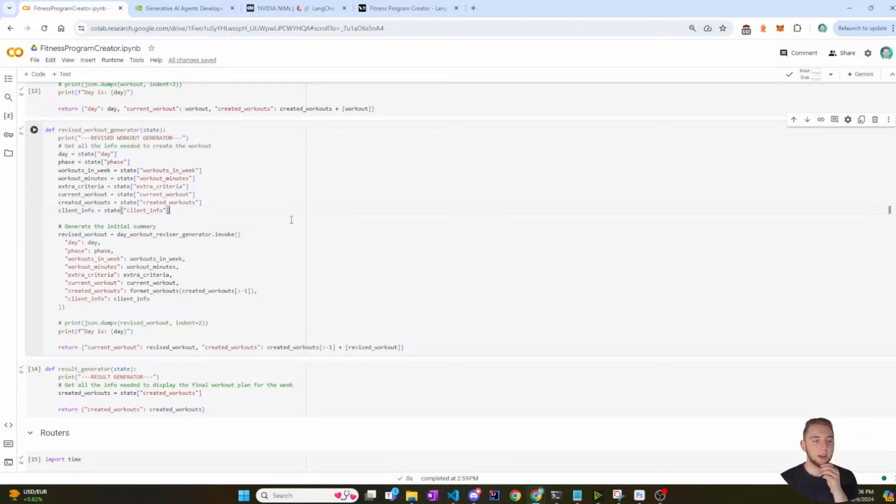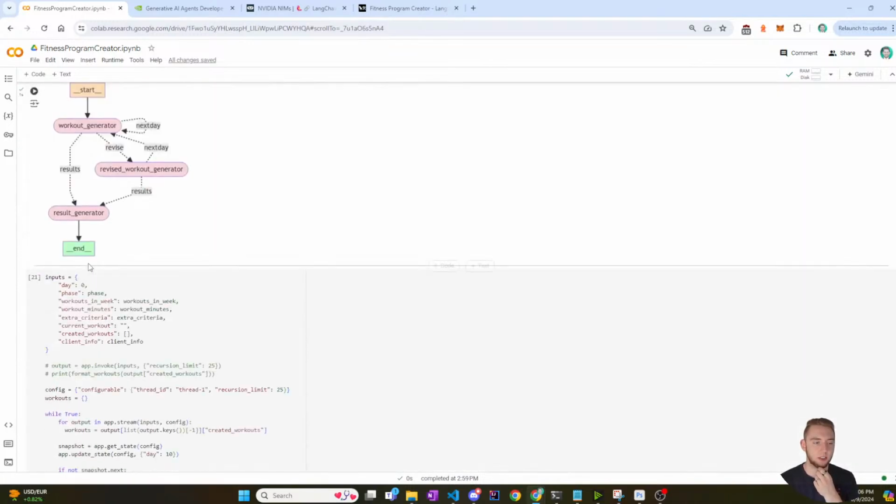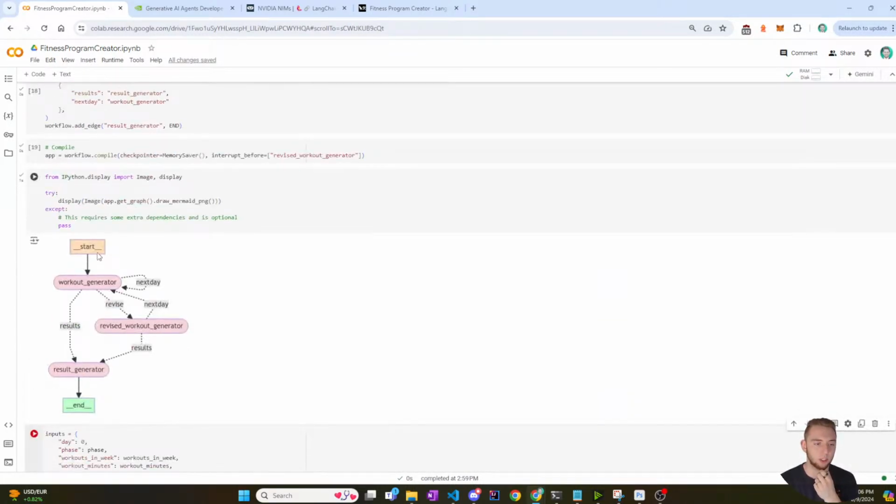Another idea I had is I could make it so that I do pass in something other than None for the inputs. So it would go to start, but maybe I could have some sort of flag that says actually go right to the workout reviser. And so that way there would be a new arrow that goes from start all the way to the revise workout generator. And I do that through having some new node just at the start that is directing whether I should go to the workout generator, or whether I actually started a new execution with feedback for a workout, so now I should just route right to the revised workout generator. I think that is actually what I'm going to do.